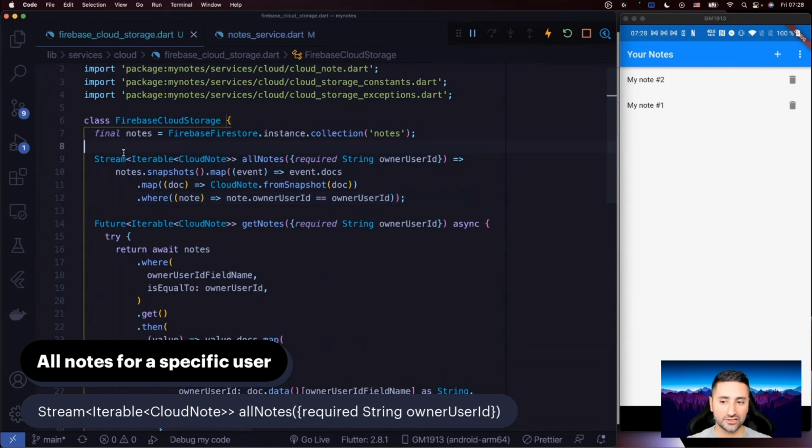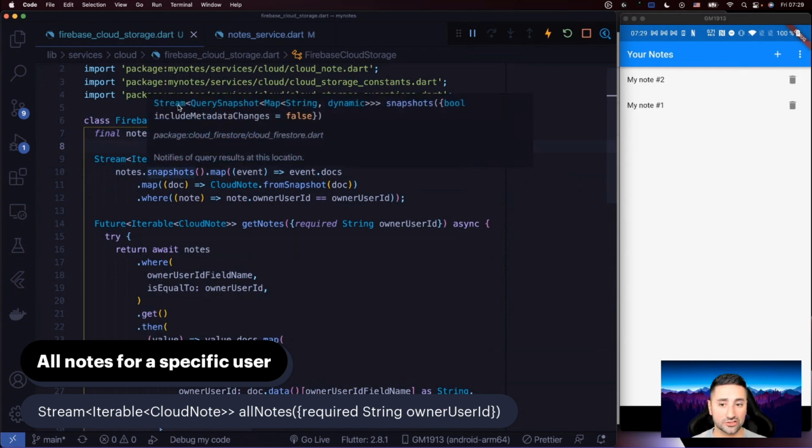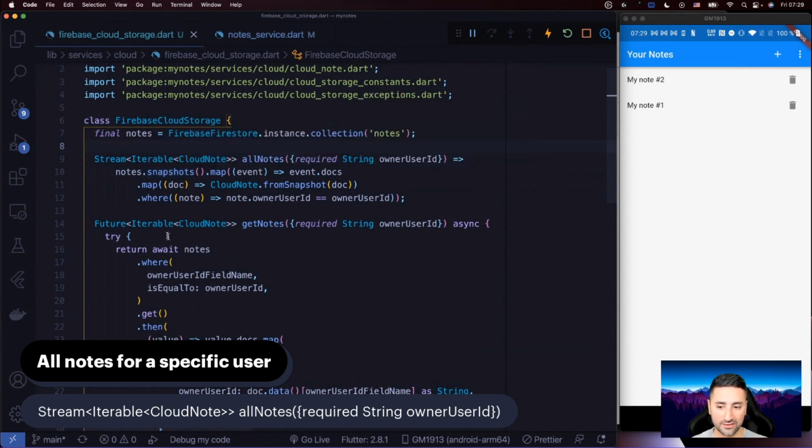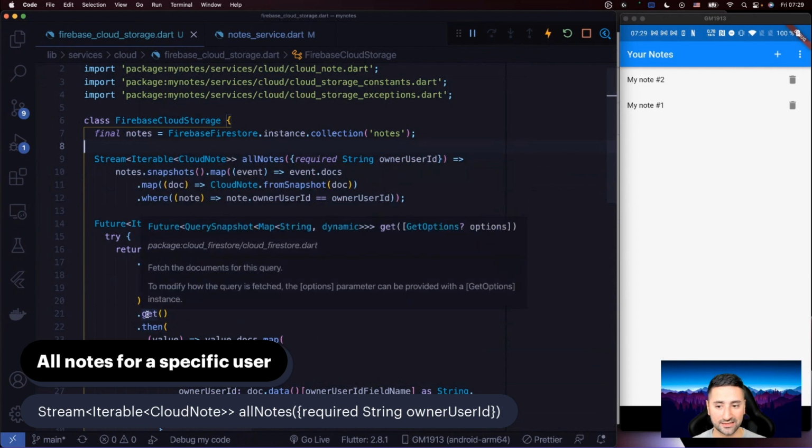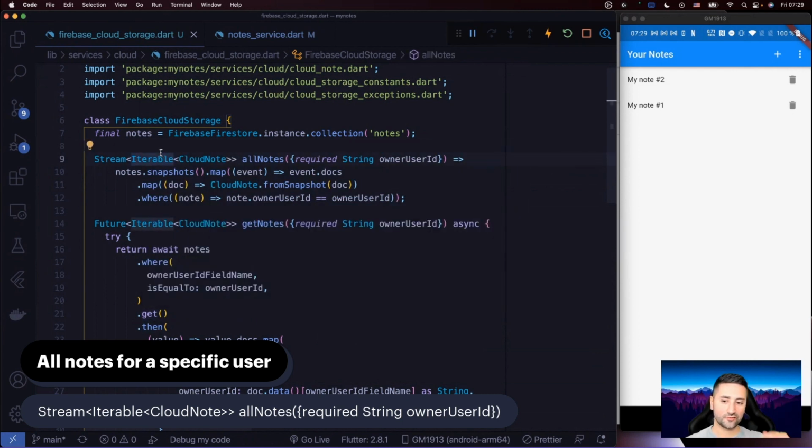So this looks quite intimidating to look at, but it's a very simple piece of code. What we're doing in here is, if you want to grab a stream of data as it is evolving, you want to be able to subscribe to all the changes happening to it, then you need to use something called a snapshot. As you can see, this is a stream of query snapshot, whereas where is a query itself. Okay, and then get is a future.